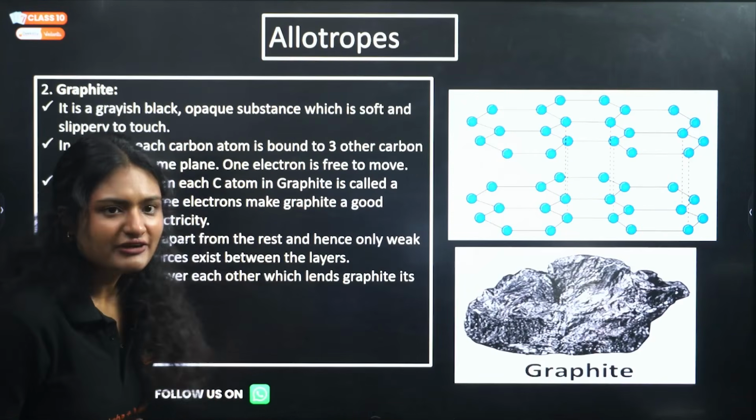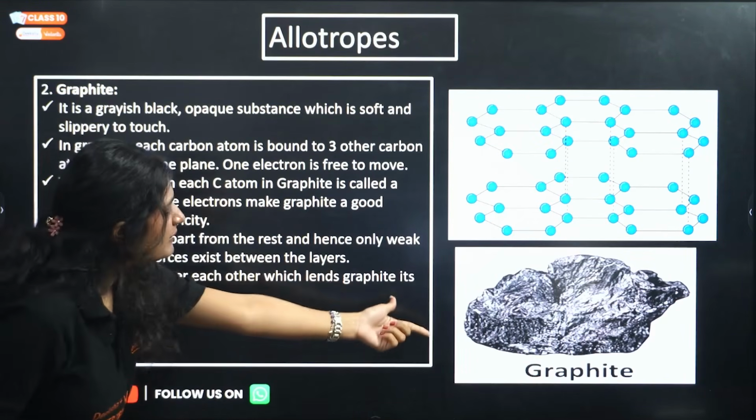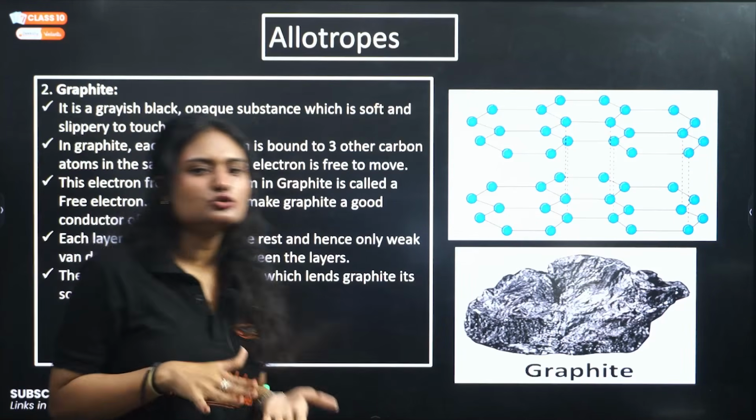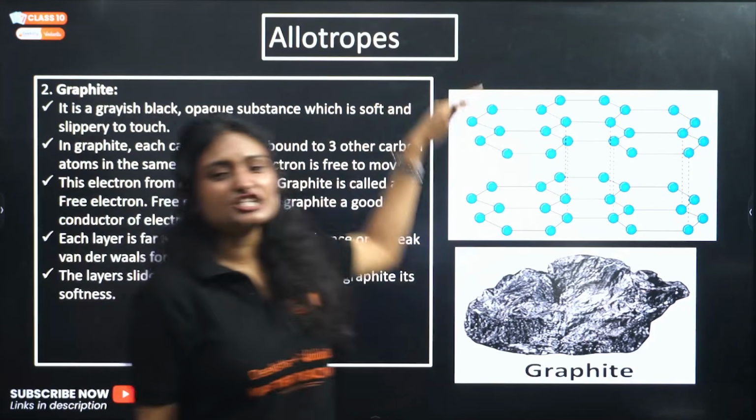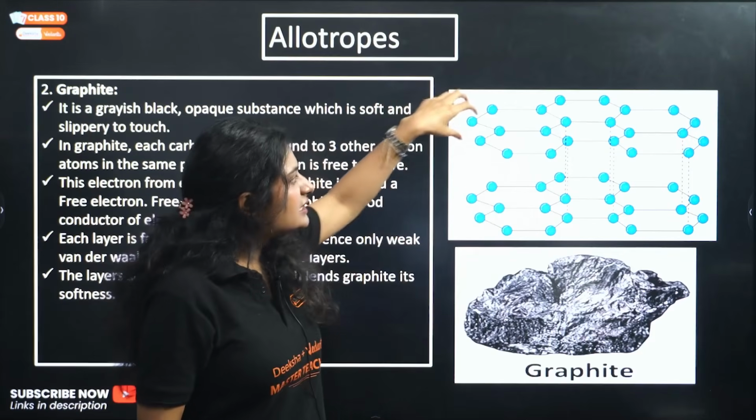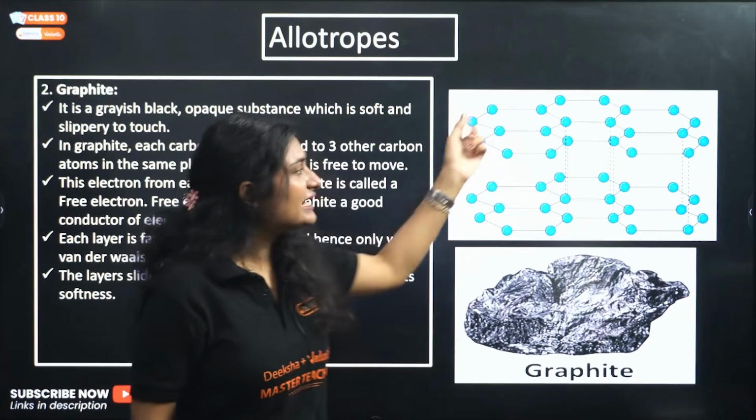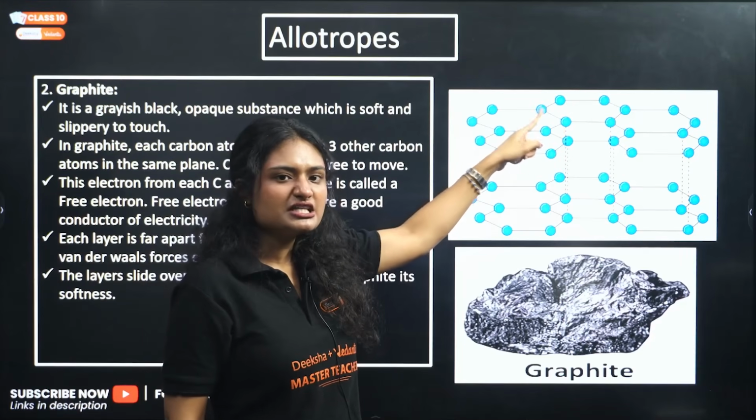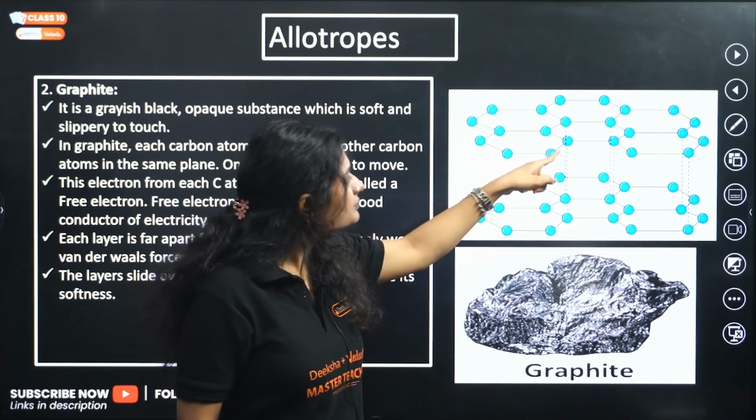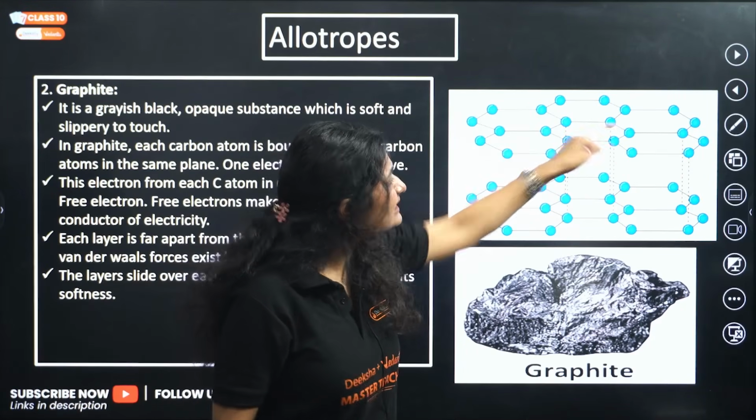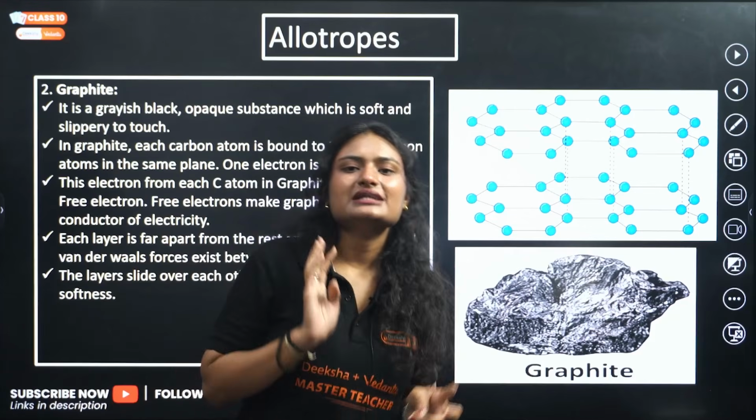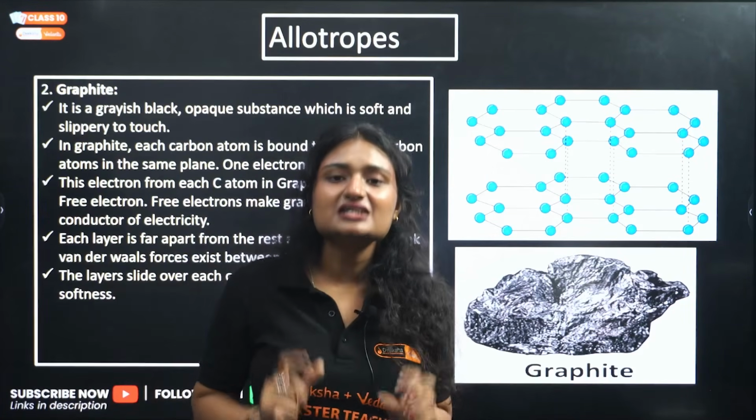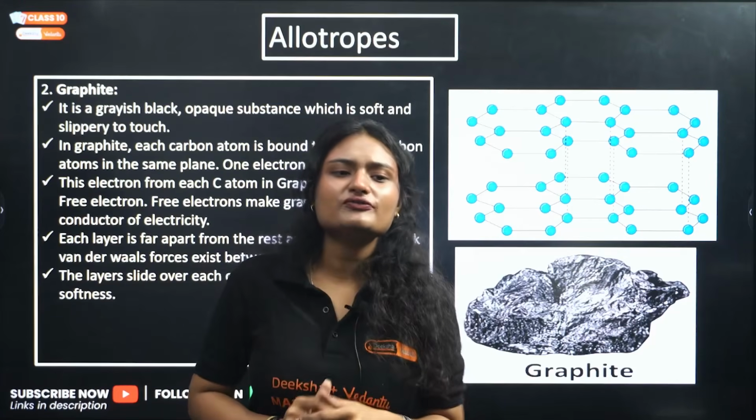Next is graphite. Graphite is a grayish black opaque substance which is actually soft and very slippery to touch. This is the structure of graphite. It is a hexagonal array structure. Each carbon atom is bonded to 3 other carbons. Look at this carbon, it is bonded to 1, 2, 3 other carbons, so there is one free electron there. Due to this one free electron, they conduct electricity. They are good conductors of electricity.